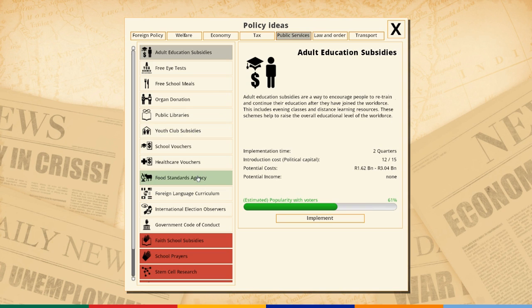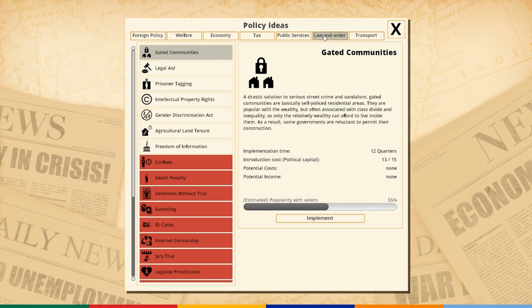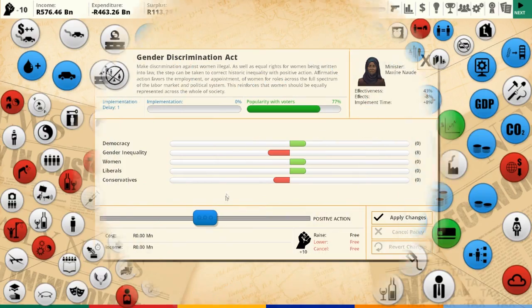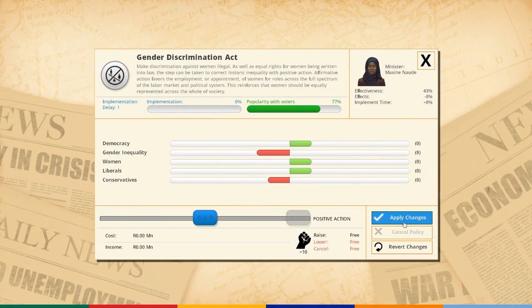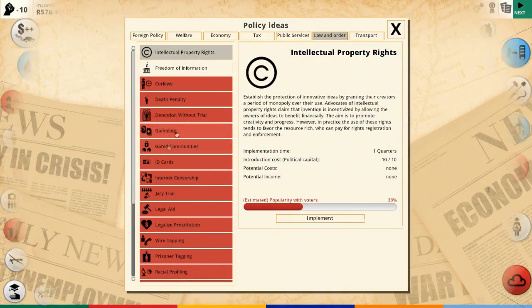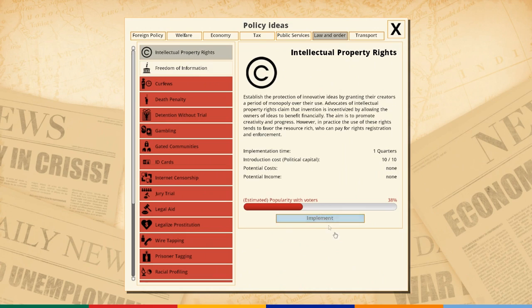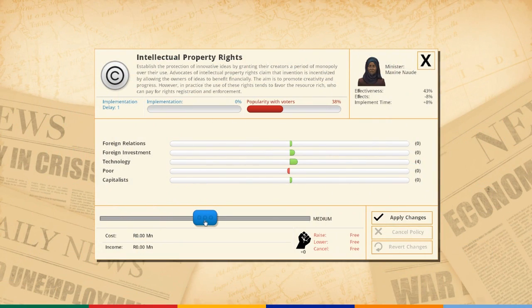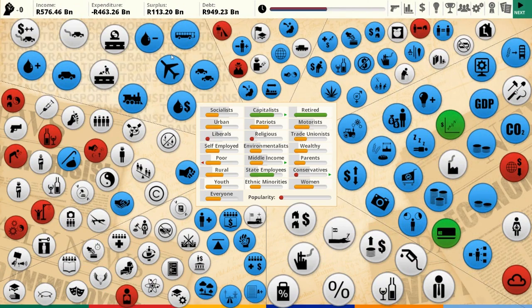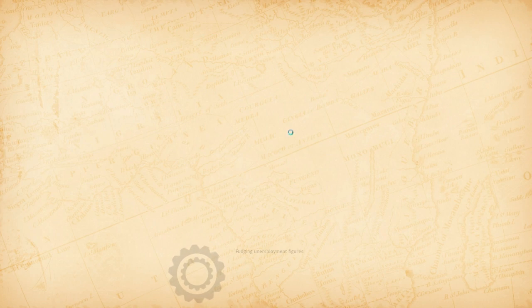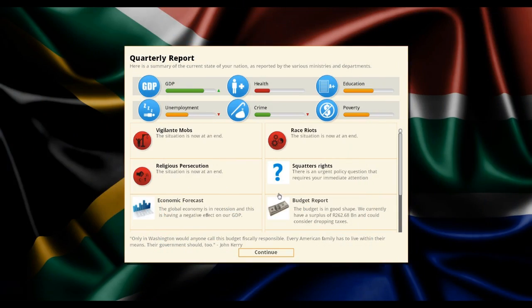Youth Club Food Standards Agents. A Gender Discrimination Act, that's a good thing. Also, Liberals happy, yay. Intellectual property rights, well, as a game developer, I don't care what impact it has, I'm doing it. Religious plot. There's always someone unhappy in there.